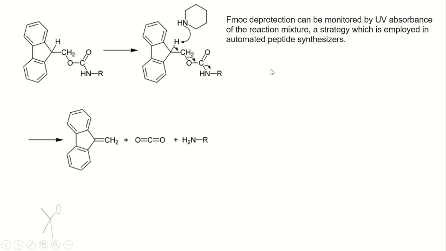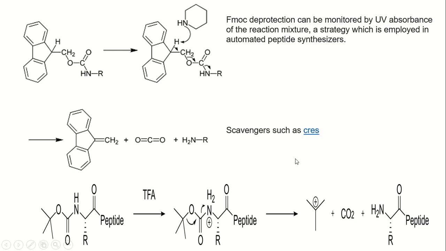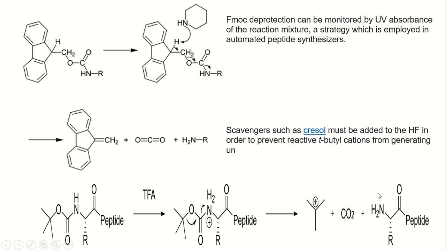Now, in the case of BOC deprotection by using trifluoroacetic acid, first protonation takes place on the nitrogen, then removal of the tertiary butyl carbocation and carbon dioxide molecule, and the free NH2 group is formed. The reactivity of the carbocation is stopped by using a scavenger such as cresol. Otherwise, this interferes in the peptide synthesis.